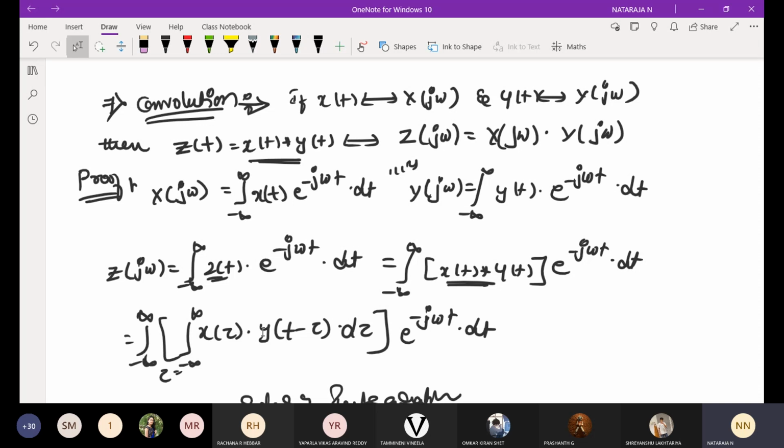Okay. Next, I will go for Parseval's theorem. This is also very, very important. We already discussed Parseval's theorem two times, in CTFS, DTFT and CTFT also, I think. See, don't confuse. What you will do? CTFS, CTFT, DTFS, DTFT: separately you have to solve all the properties and you can compare each one. What is the difference? Just the formulas will be changed. There is not much difference from one to the other.